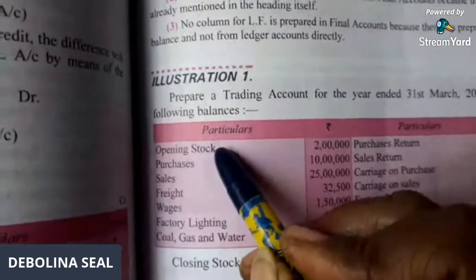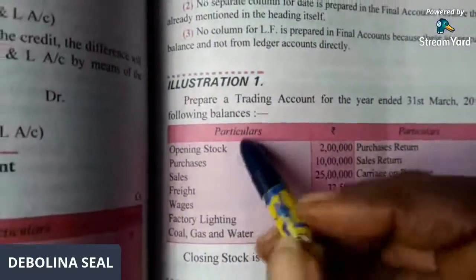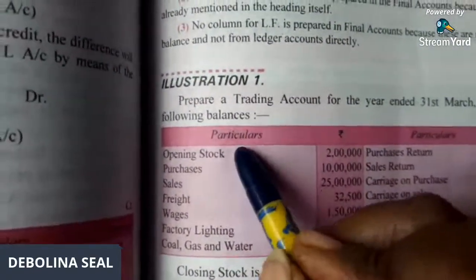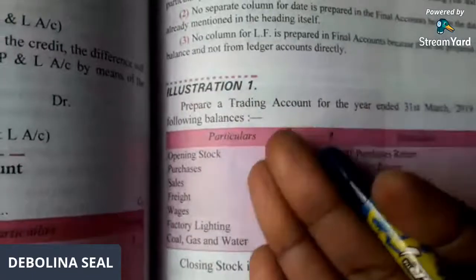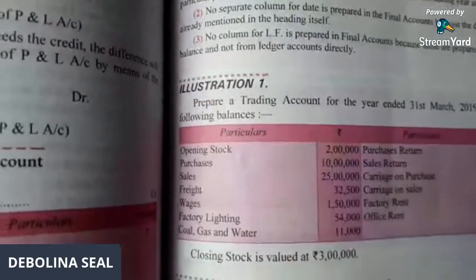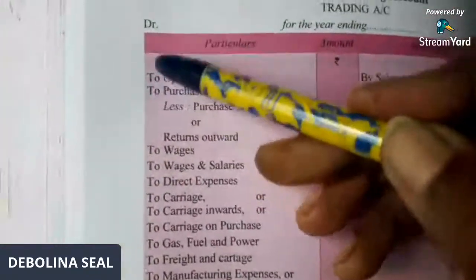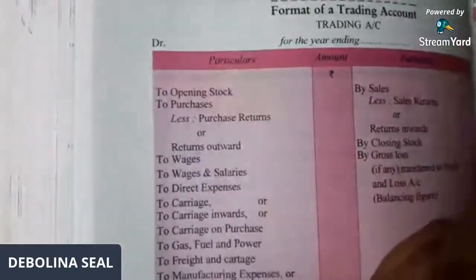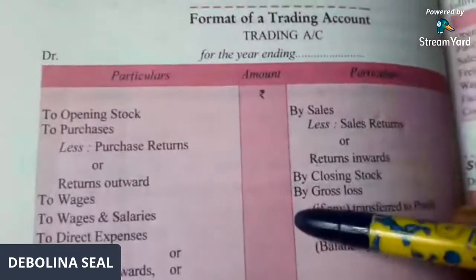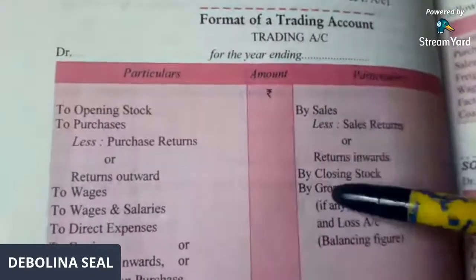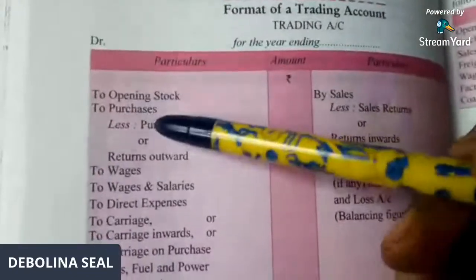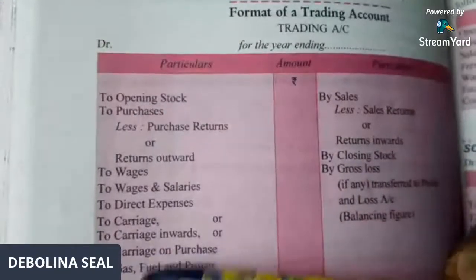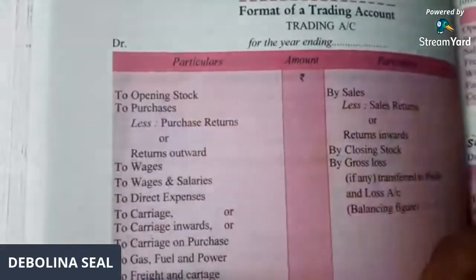Okay. So in the trading account, in the debit side, the first item that you will write will be "To opening stock". All the items that you write in trading as well as PNL, you have to write "To". Children, don't forget to write this "To". "To" has to be written in the debit side and "By" will be written in the credit side. This is very important. If you forget and just write opening stock, purchase, less return, that is not correct. Don't forget to mention this "To".